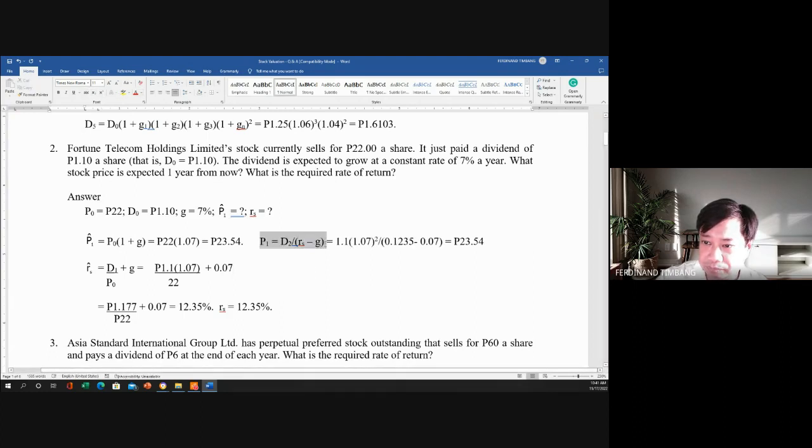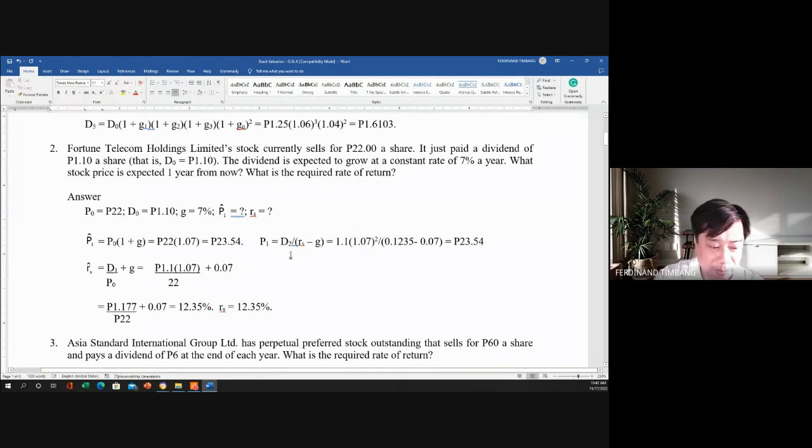No, ito. Or we can use the P1 is equivalent to P0 times 1 plus G. Okay, so this one is 1 year lang naman, kaya wala na siyang raised to the power 1, or power 2. But if you are going to use this formula class, take note that if this is P1, then this should be P2.